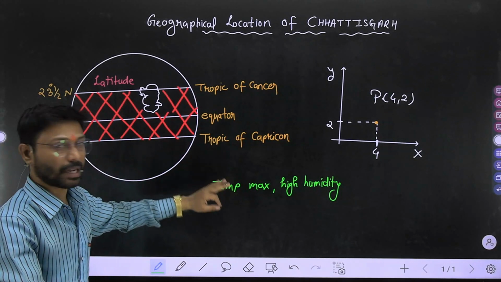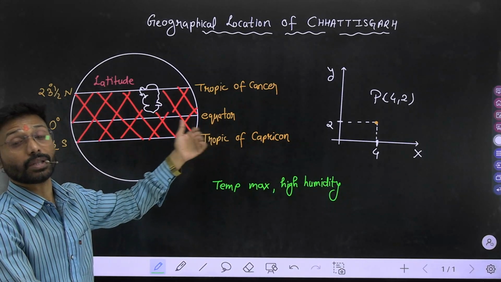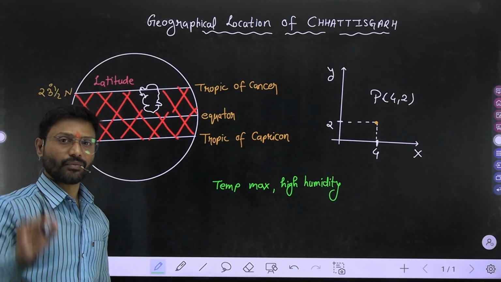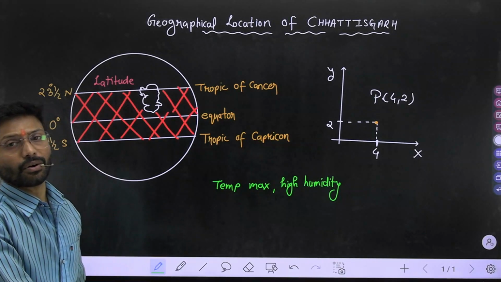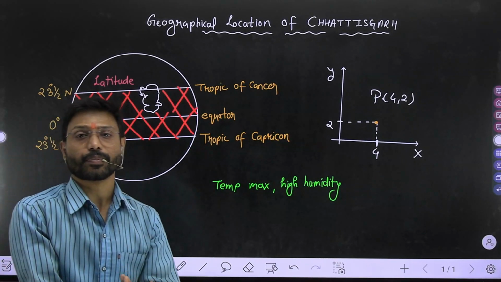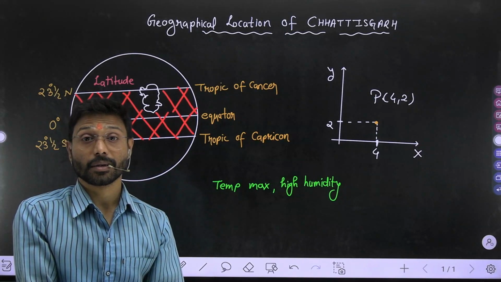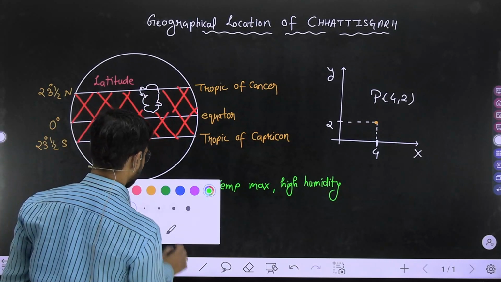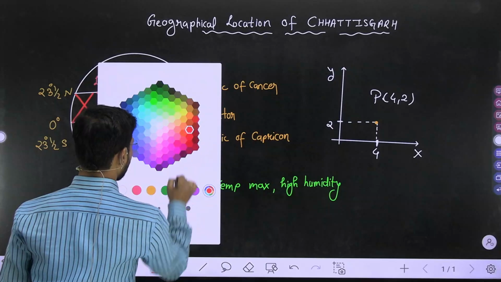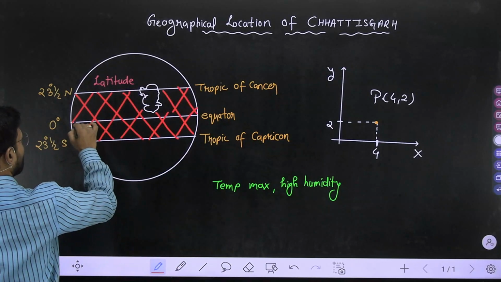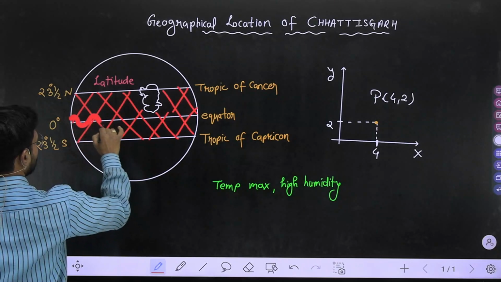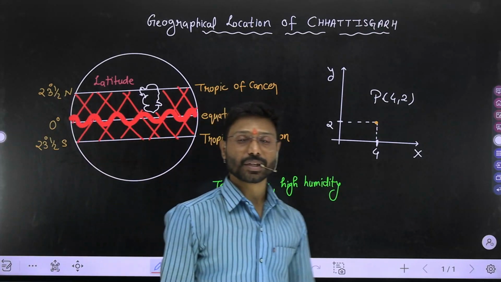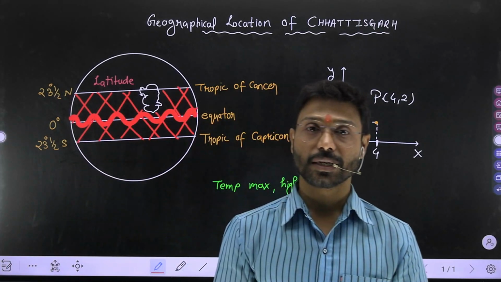a maximum or high temperature throughout the year because of incoming solar radiation continuously, whether it's the time of your winter or the time of your summer. The middle part of these two tropics, especially I'm talking about the equator region, has a maximum temperature, or high temperature, with high humidity.